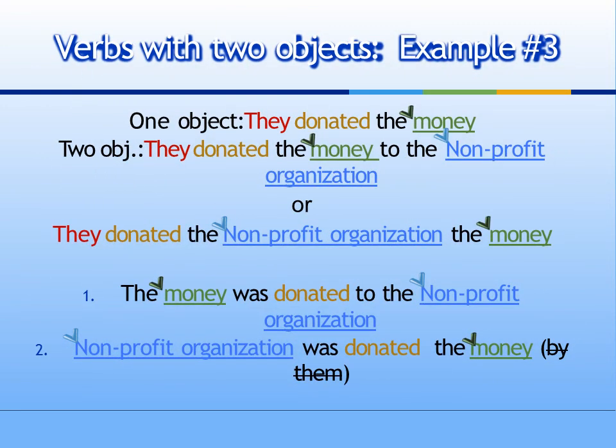Verbs with two objects. Example number 3. One object: they donated the money. Two objects: they donated the money to the non-profit organization. Or, they donated the non-profit organization the money. The money was donated to the non-profit organization. Non-profit organization was donated the money, by them.